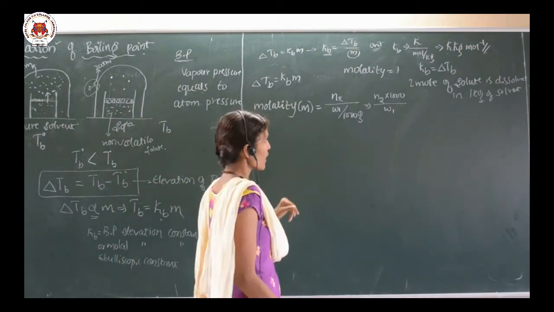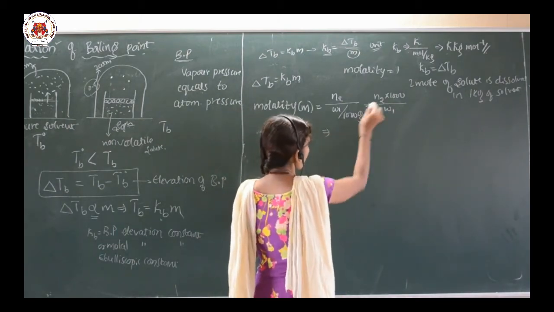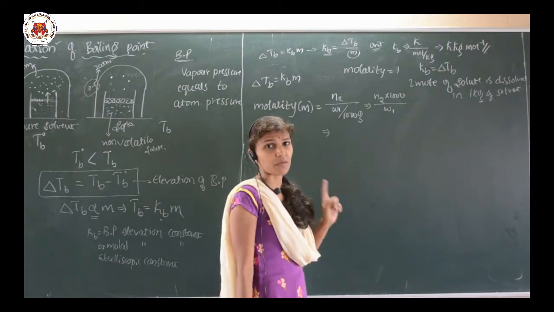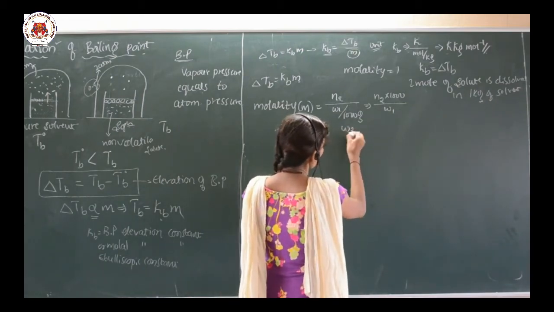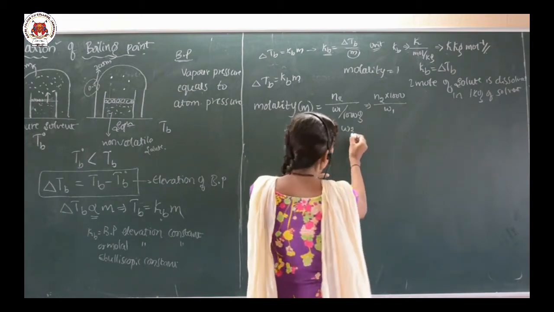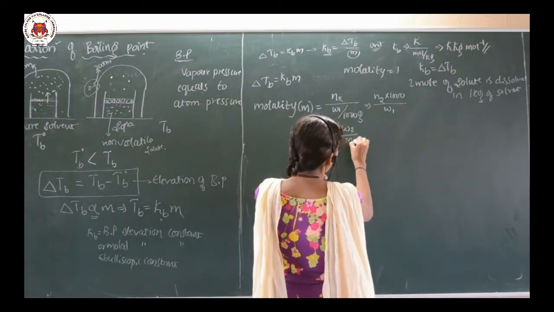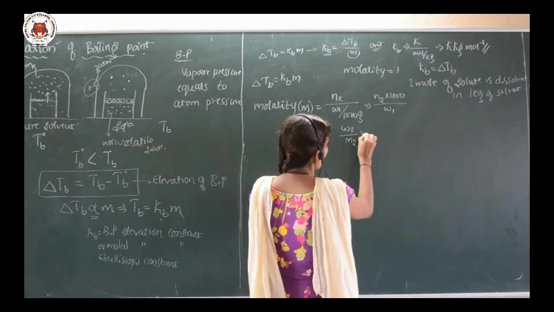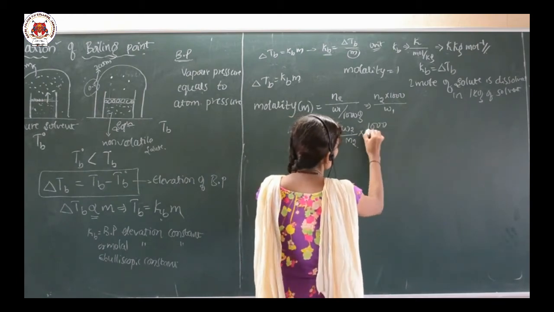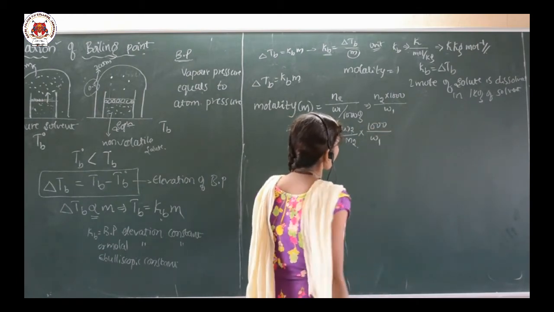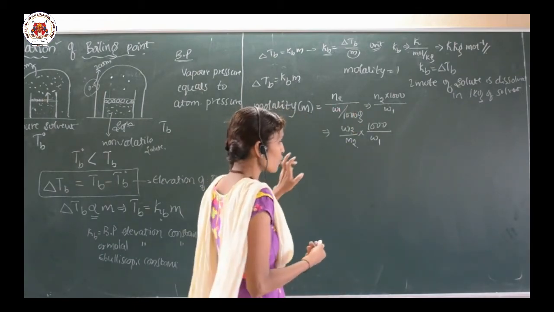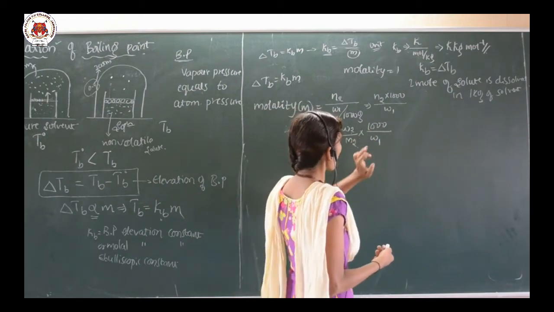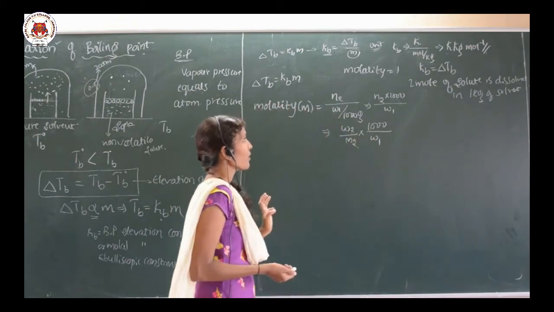And what is N2? Number of moles is mass divided by molar mass, so N2 is W2 by M2 into 1000 divided by W1.